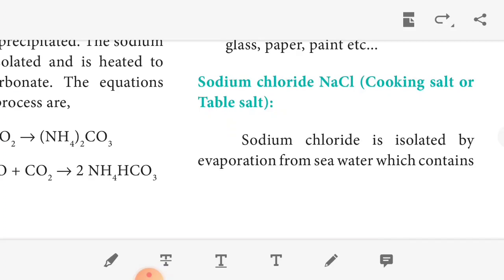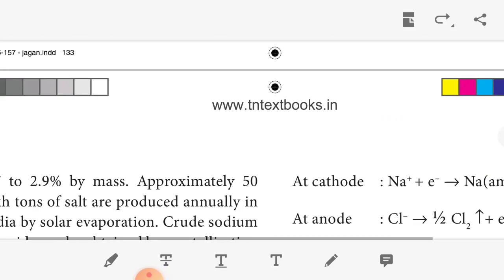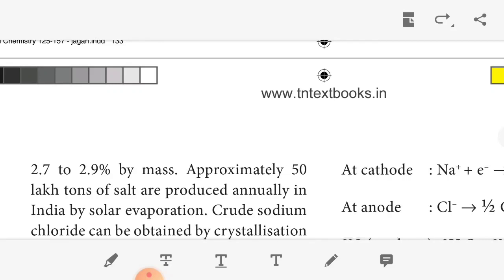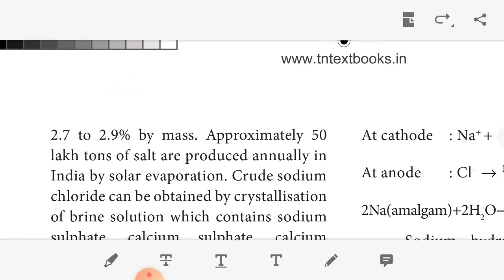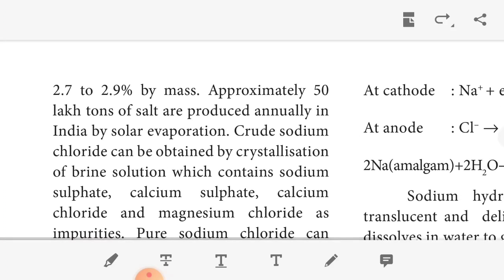The sodium chloride is isolated by evaporation of seawater, which contains 2.7 to 2.9% by mass. Approximately 50 lakh tons of salt are produced annually in India by solar evaporation. So 50 lakh tons is the annual production for India, for the salt process.